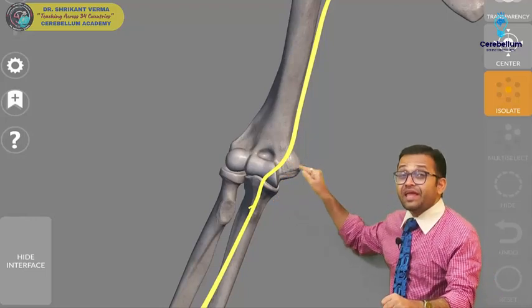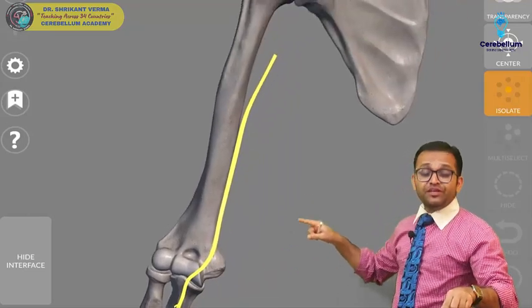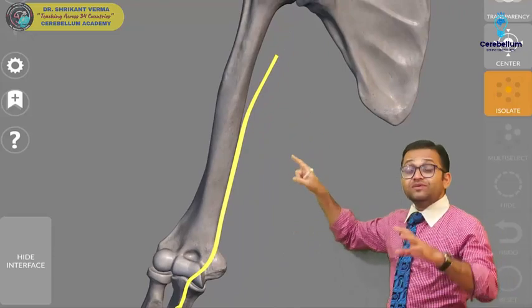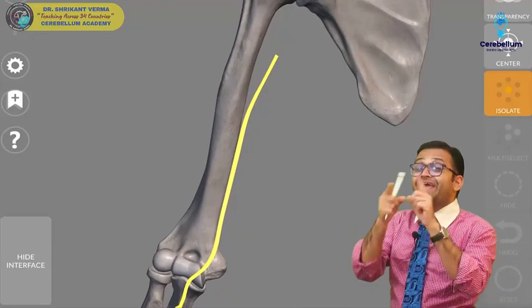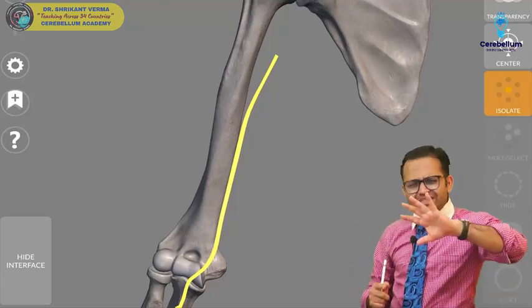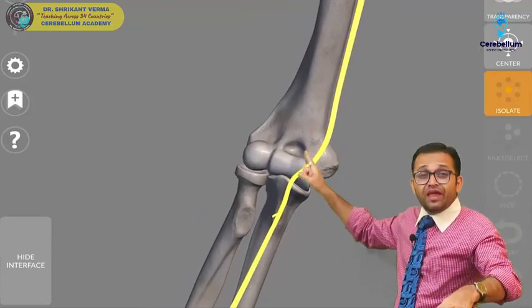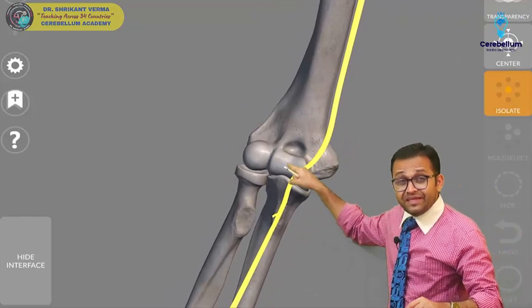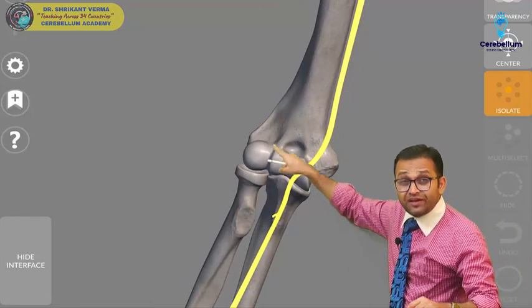Yes, there is a relation, MBBR. Also remember, in your textbook it is given that the median nerve gives vasomotor branches to the axillary artery and the brachial artery, but that is not important, so you can skip. So MBBR: M for median nerve, then the brachial artery, then the biceps tendon, and then the radial nerve.